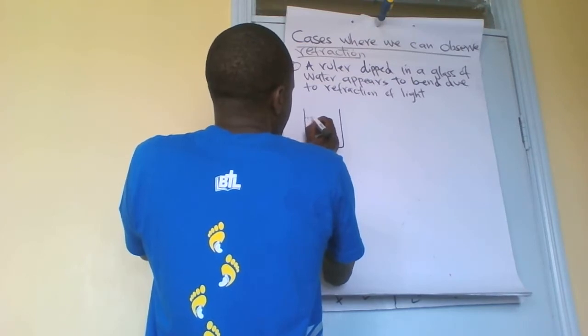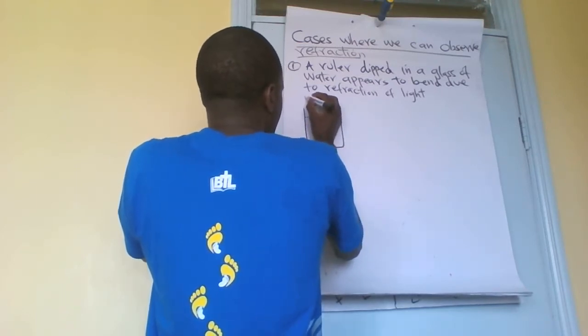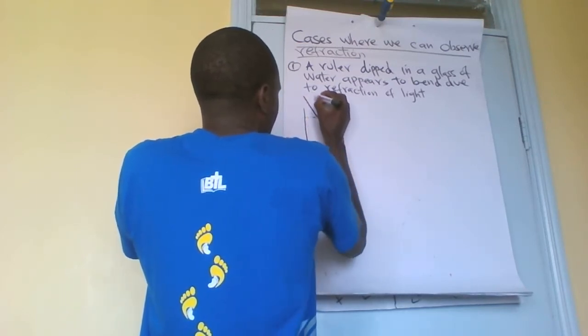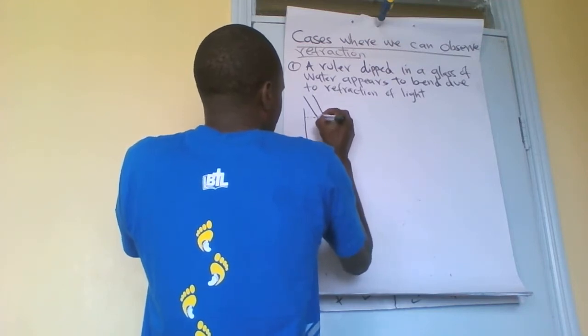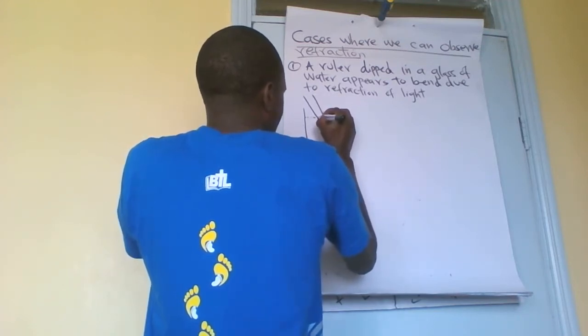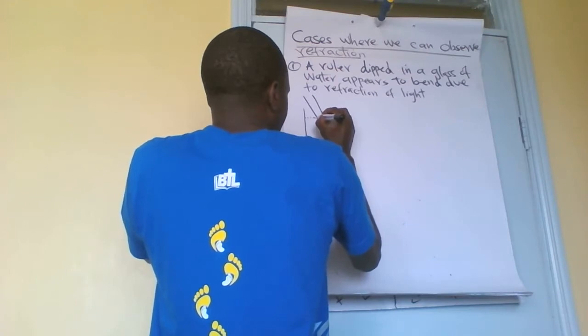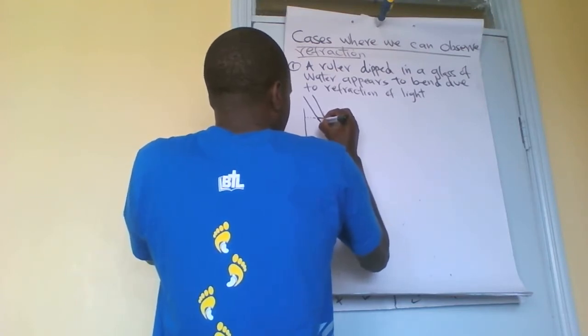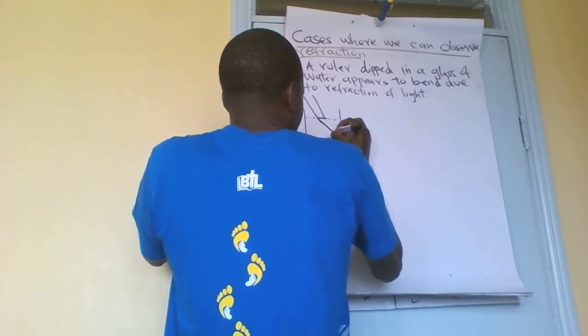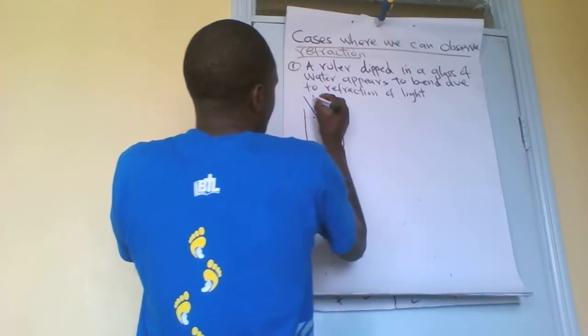and assume this is the surface of water. So that's our ruler. What will happen? Our ruler will appear at this point. You will see the ruler appear this way. It appears moving this way.